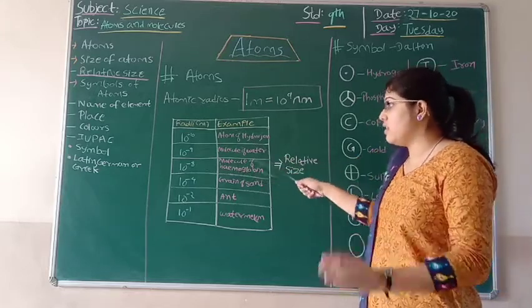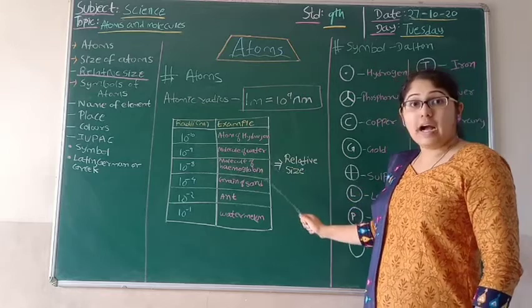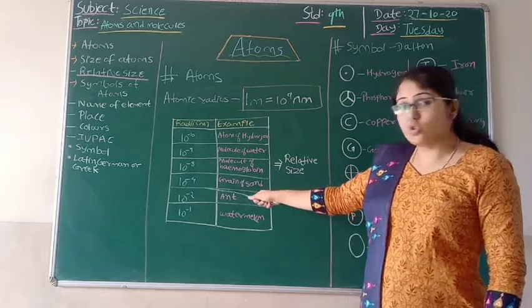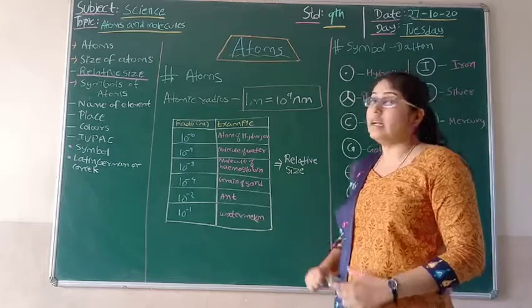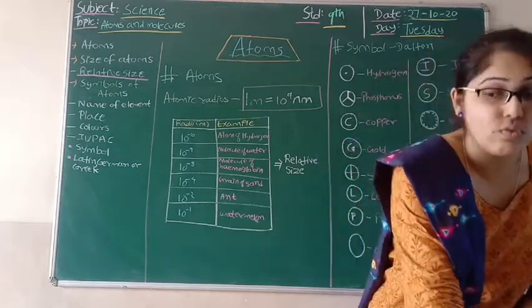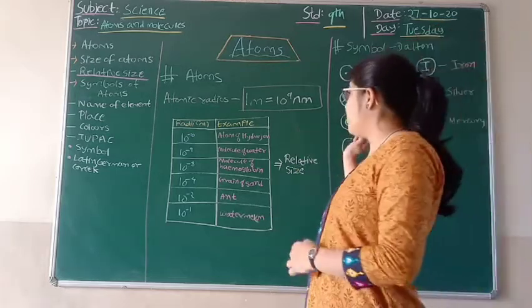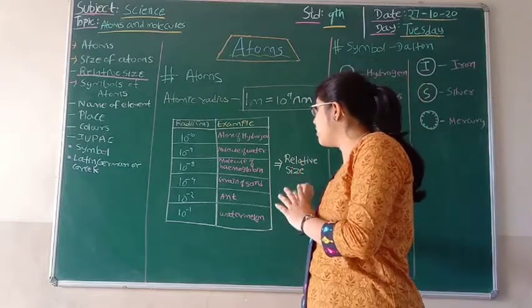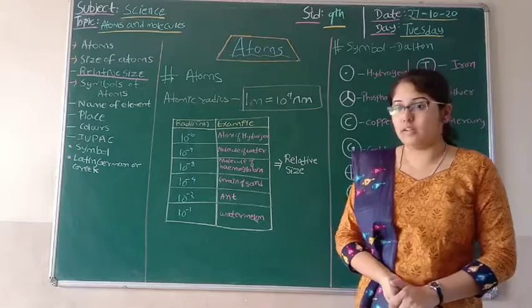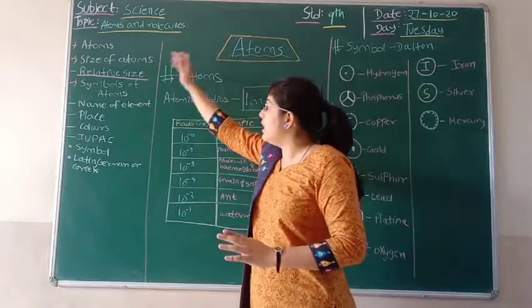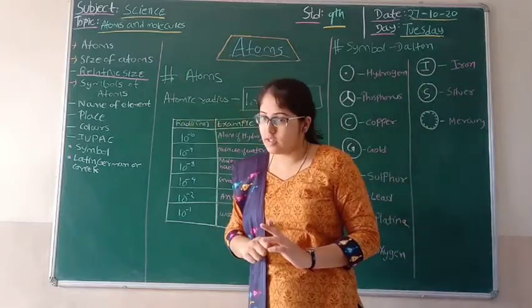A grain of sand is 10 raised to minus 4. An ant is about 10 raised to minus 2. And a watermelon is 10 raised to minus 1. So these are the different radii, or the relative sizes, of some things such as a molecule of water, an ant or a watermelon.